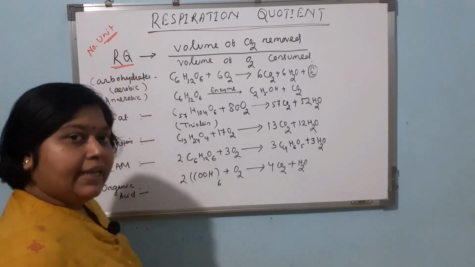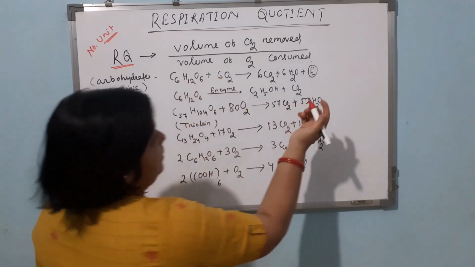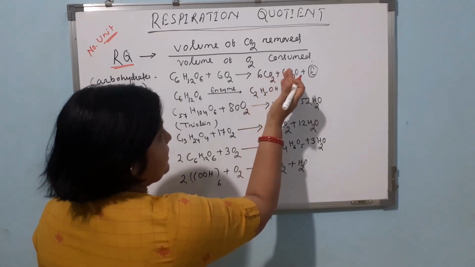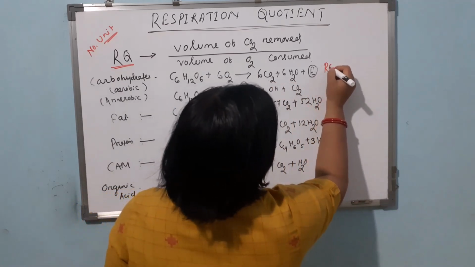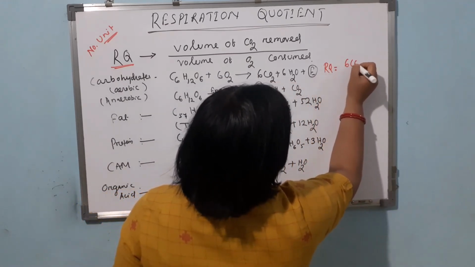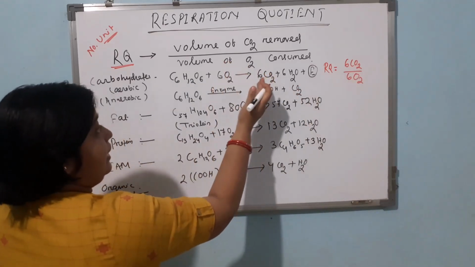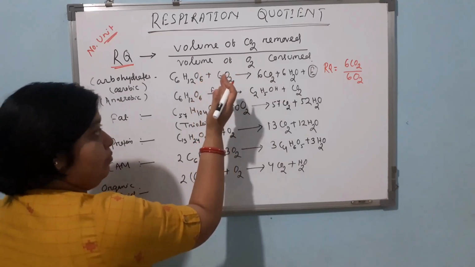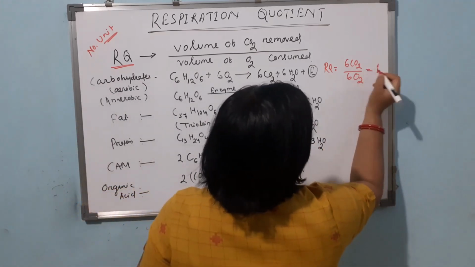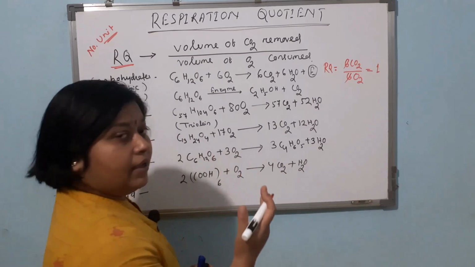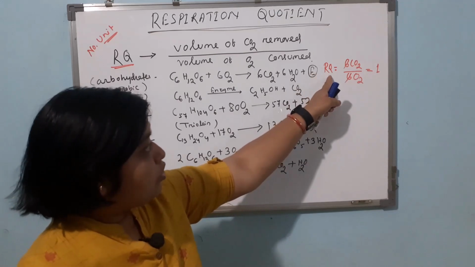Carbohydrate is the main source of energy. So, when one glucose is getting oxidized, it removes 6 carbon dioxide and 6 water. For the respiration quotient value, we can take 6 carbon dioxide divided by 6 oxygen, because this oxidation process occurs in the presence of 6 oxygen molecules. So, here respiration quotient is 1. Here glucose is completely oxidized, that is why this respiration quotient is 1.